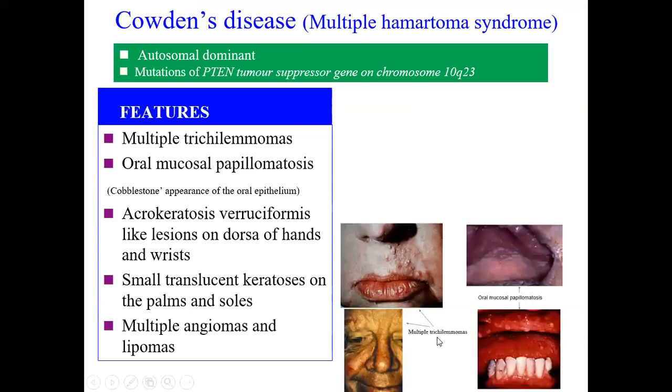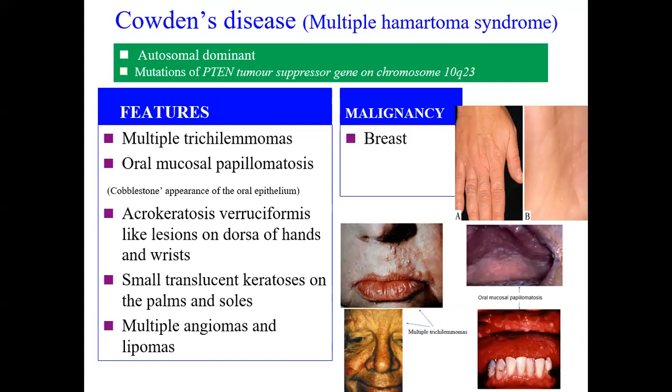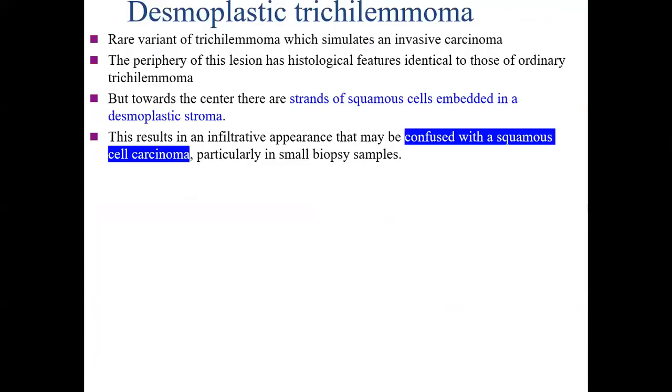You can see these are the multiple tricholemmomas. These are oral mucosal papillomatosis, and this is an acrokeratosis verruciform-like lesion, and this is the keratosis over the palms. An important reason to identify Cowden disease is the association with malignancy, including malignancy of the breast, thyroid, and GIT, and certain other malignancies as well.